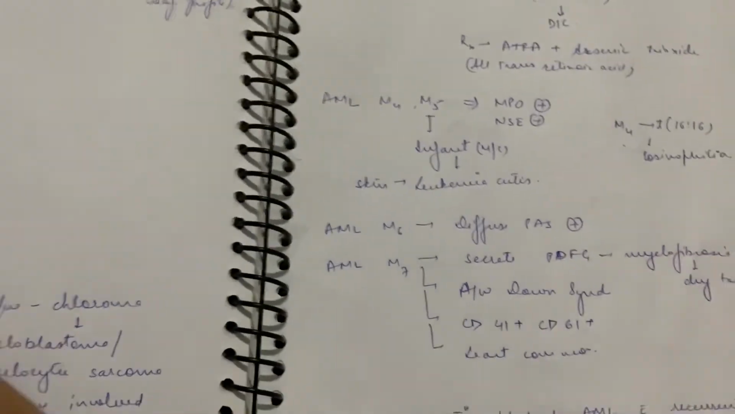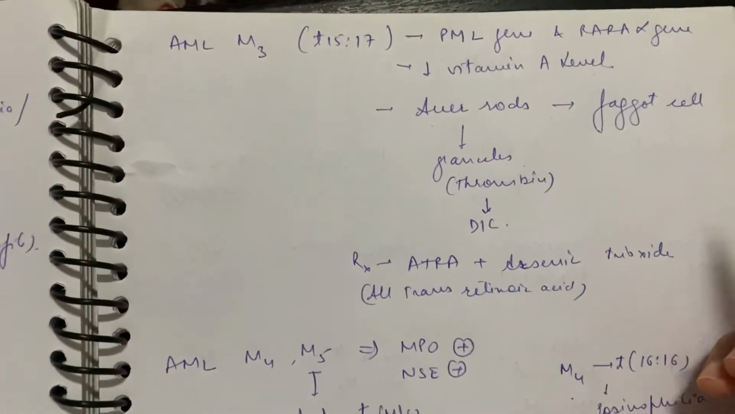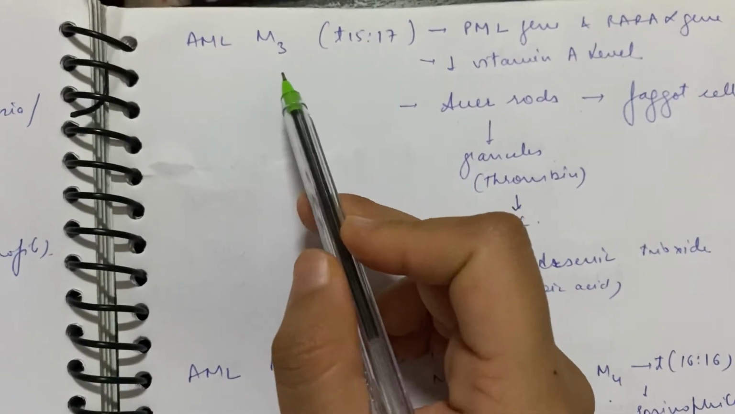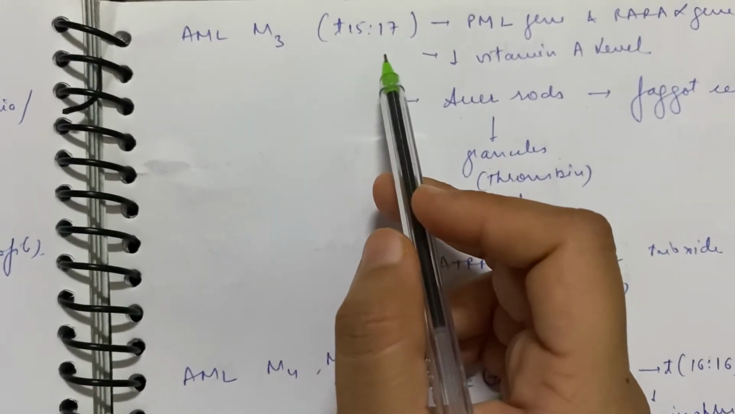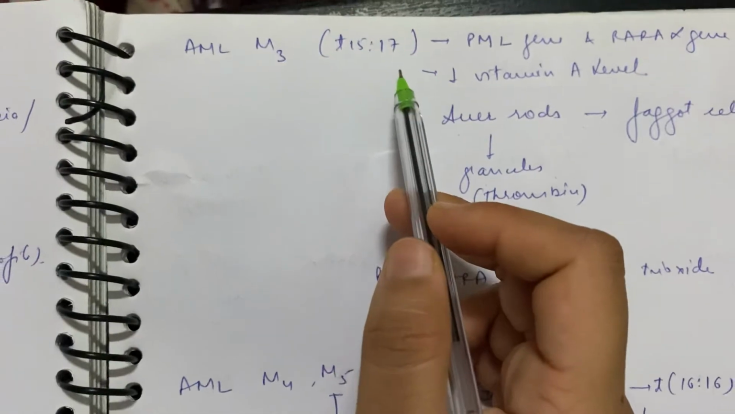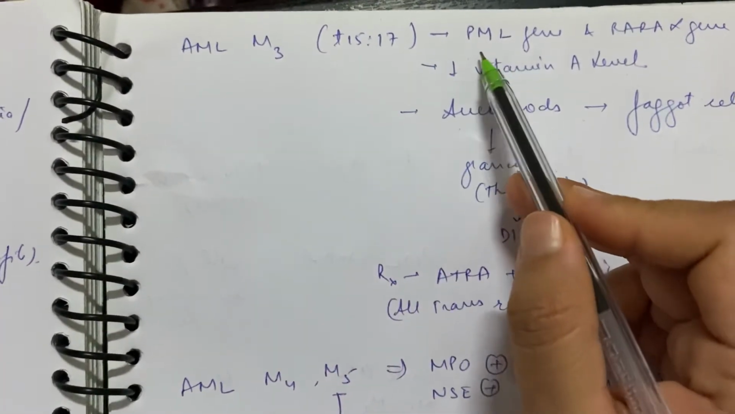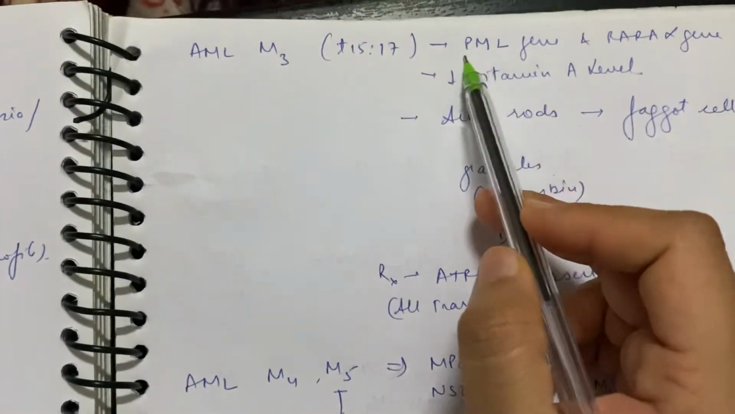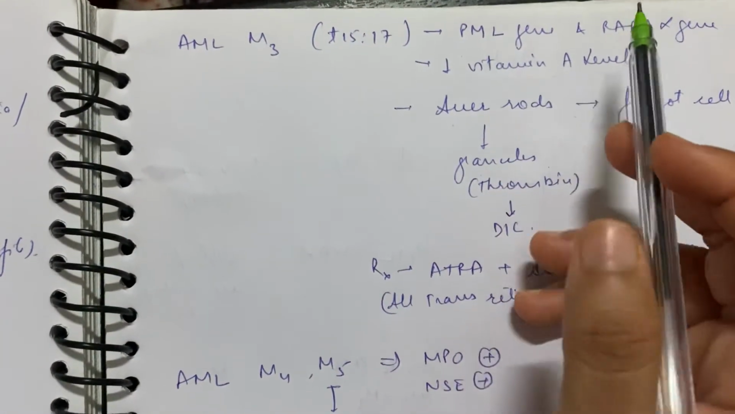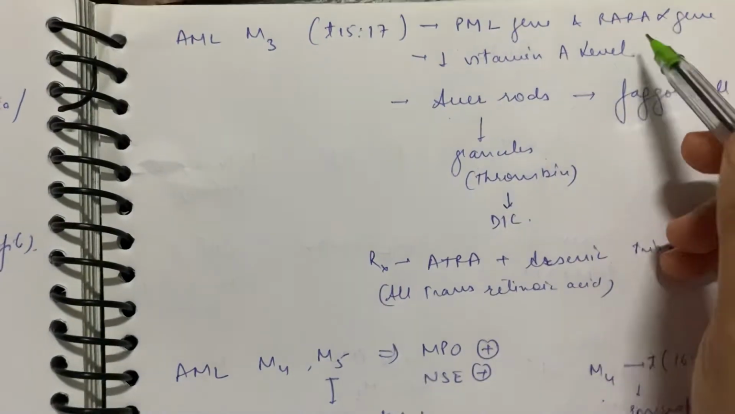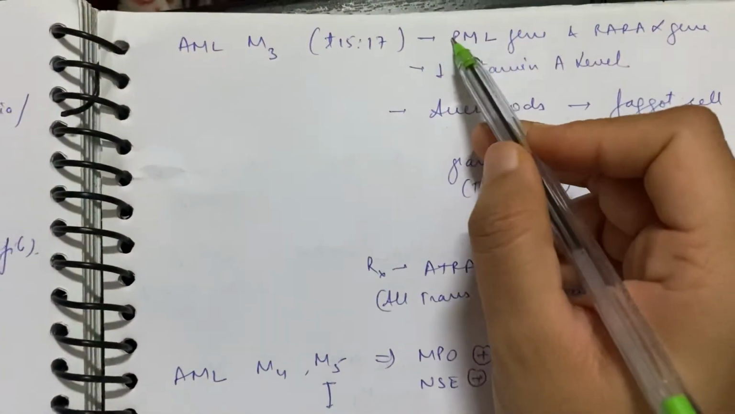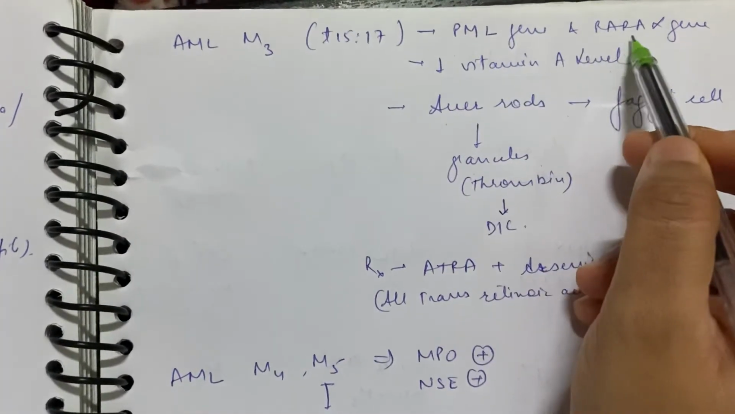Coming on next to the M3. Okay, so AML type 3 में you can remember this is 3, which is odd number, so translocation is also odd, so it's 15 and 17. Okay, and since हमारा M3 है, M3 का हमने याद रखा था, it's pro, so promyelo, PML gene, okay, and RARA gene, alpha. And since we have P को you can make R, so you can remember P and R both together.